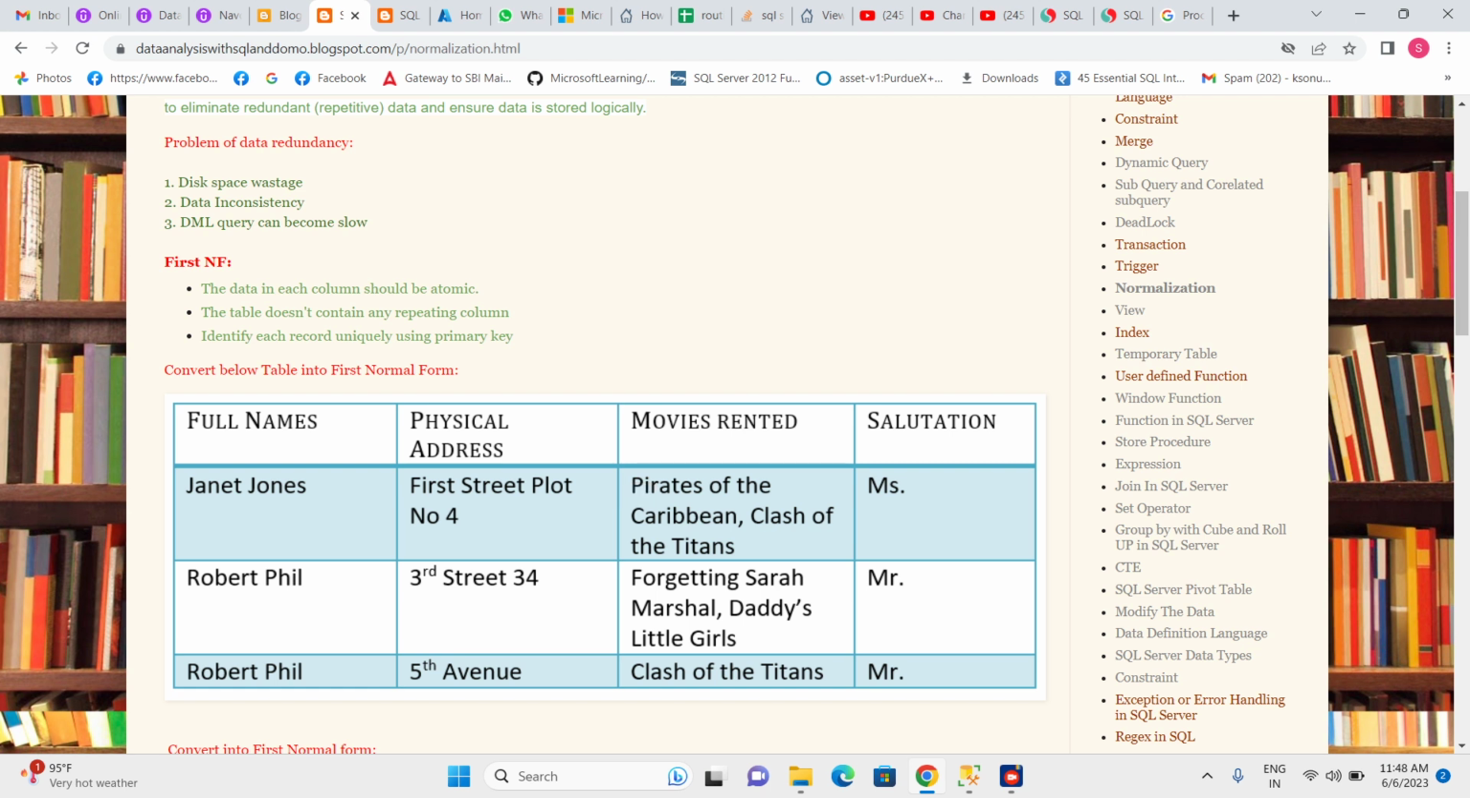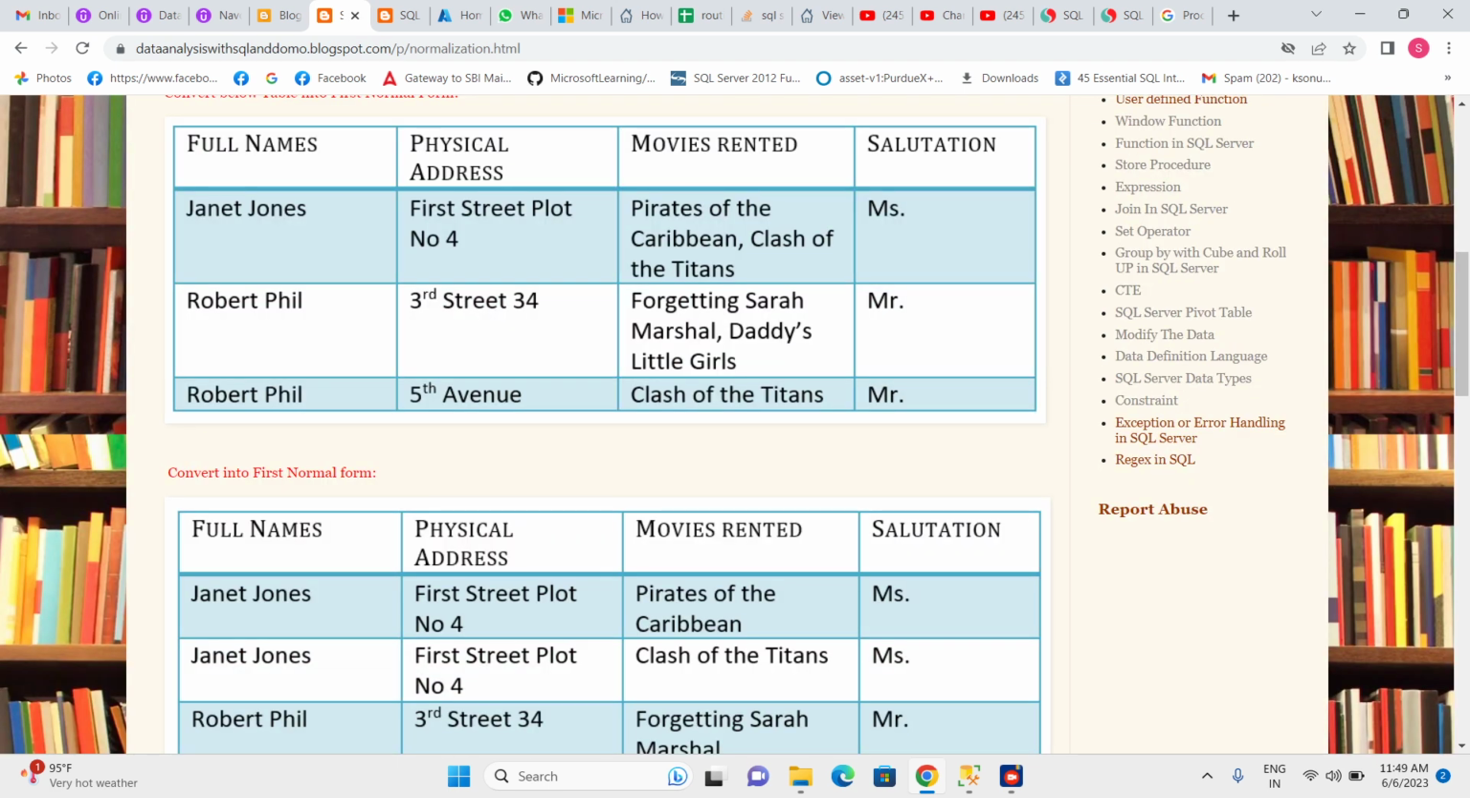The table does not contain any repeating column. So the table must not have any repeating column. For example, here I have a full name, and maybe again I have another column which keeps the full name. We should not have this kind of column, a column which has the same data. Next, identify each record uniquely using a primary key. We must have a primary key in the table which we can use to identify each row uniquely. If we are not able to identify a unique row, it means we have some duplicate data.